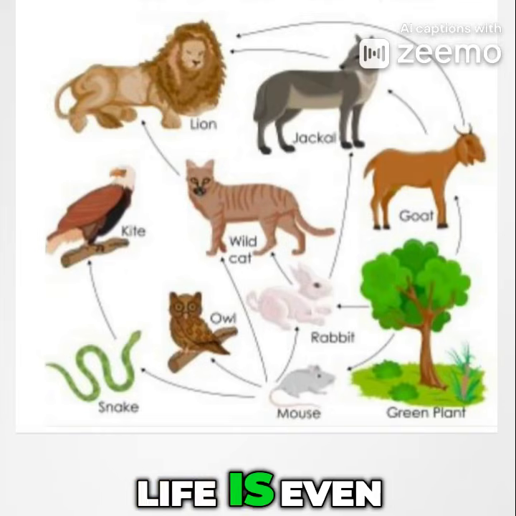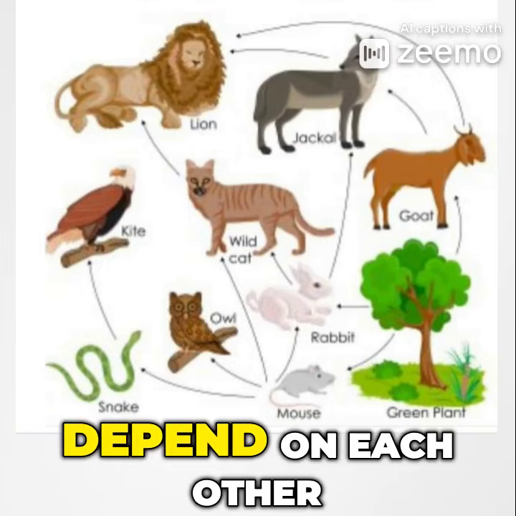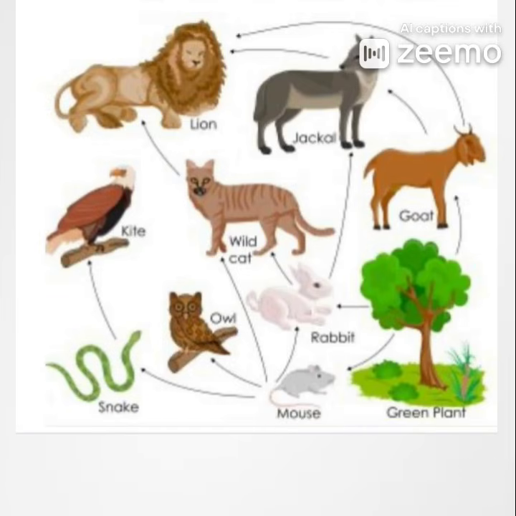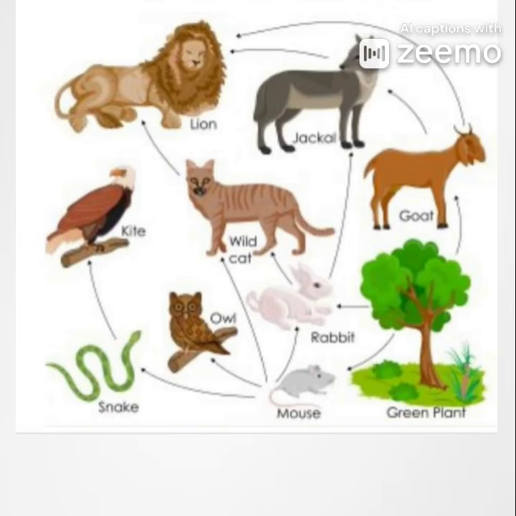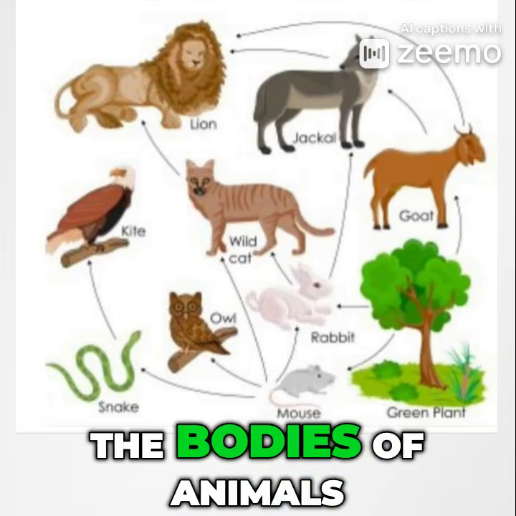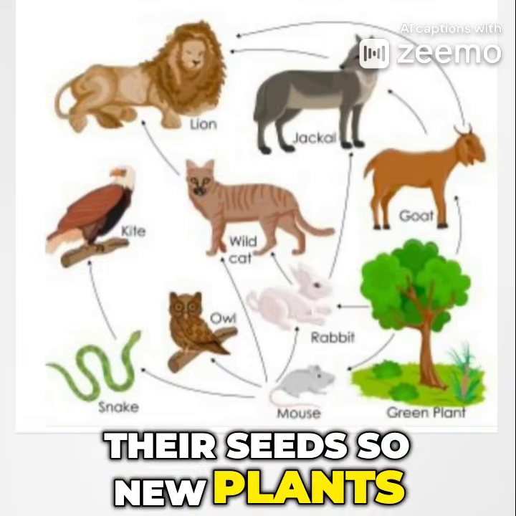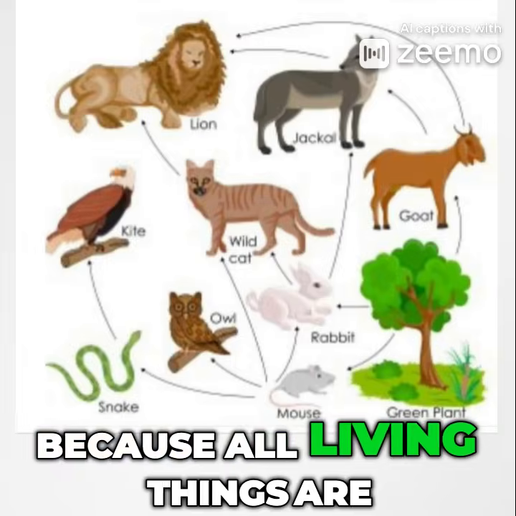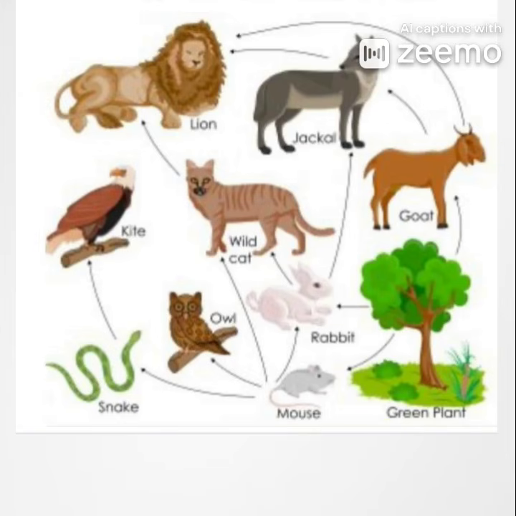In fact, life is even more complex than a simple chain or circle. Living things depend on each other in many different ways. Insects, birds, and animals live in plants or trees. Some insects live on the bodies of animals and birds. Plants also depend on insects, birds, and animals to spread their seeds so new plants can grow. Because all living things are connected in many ways, this system is known as the web of life.